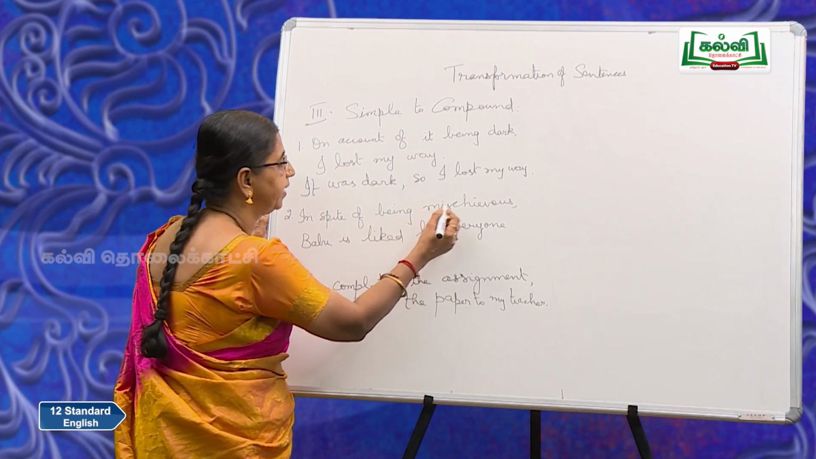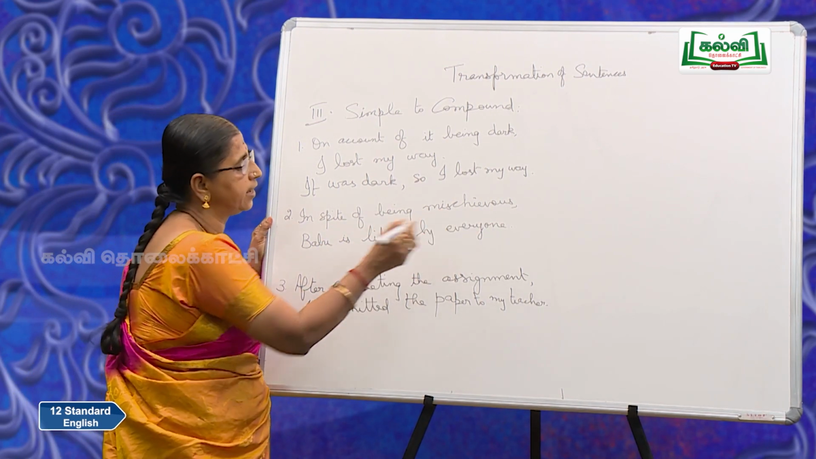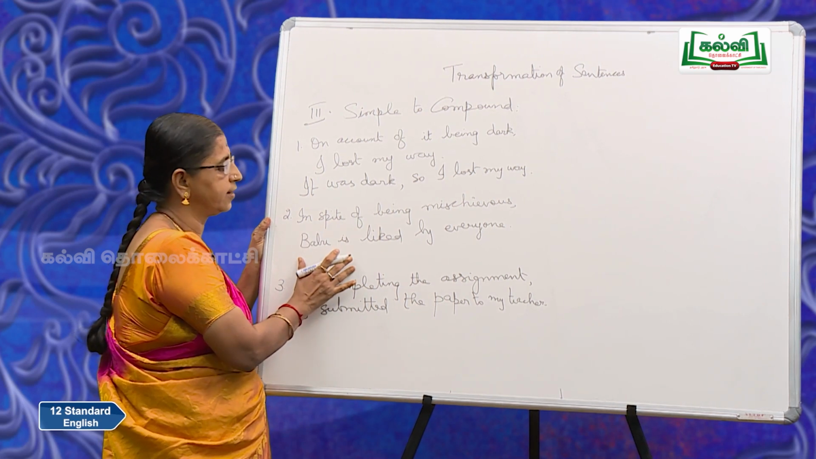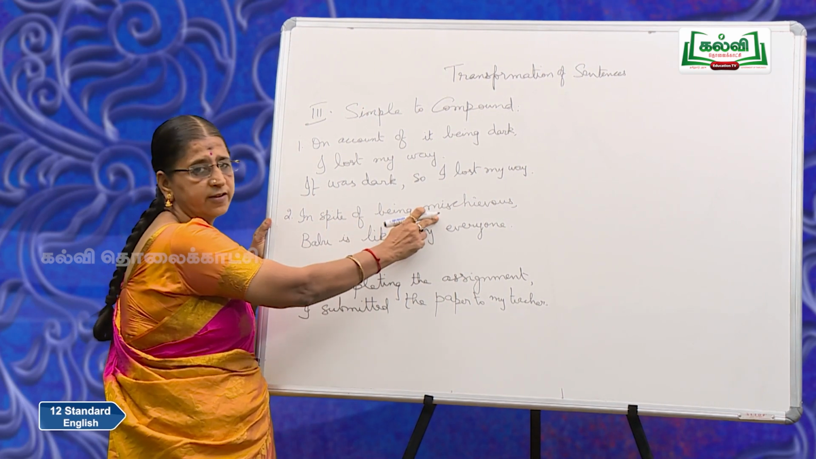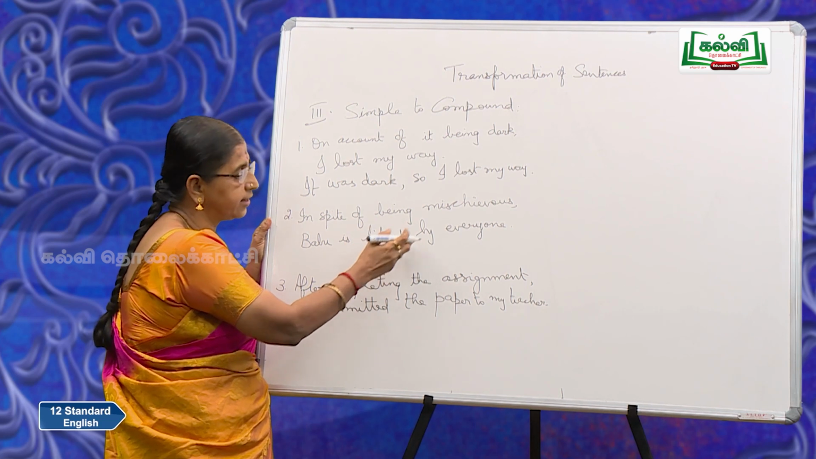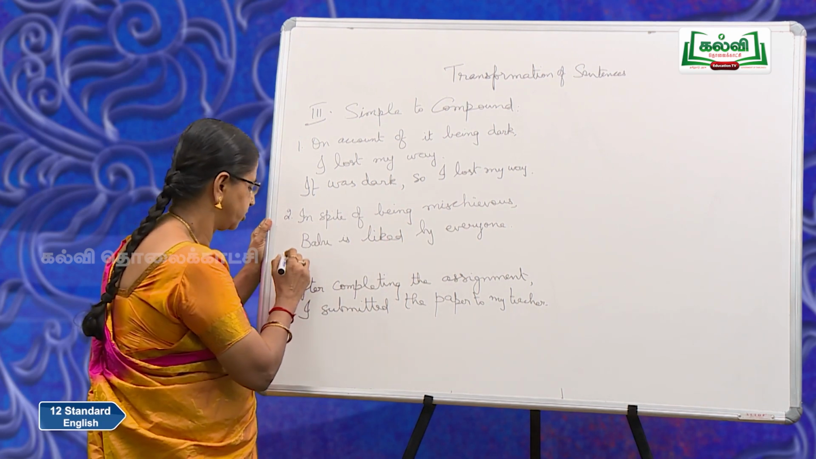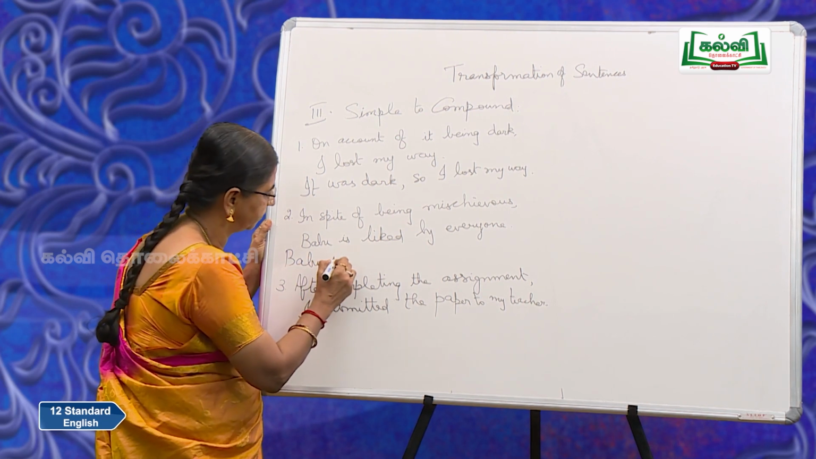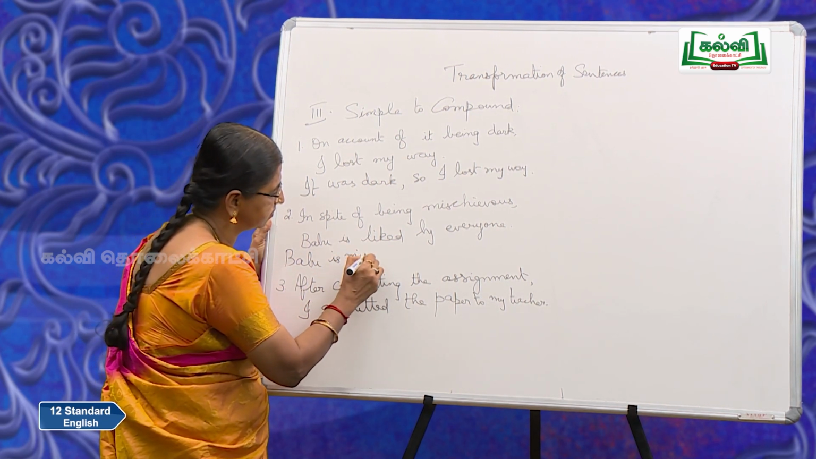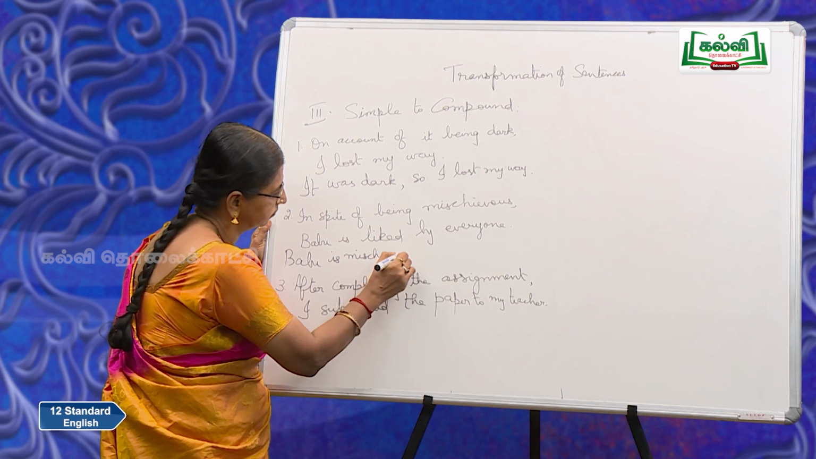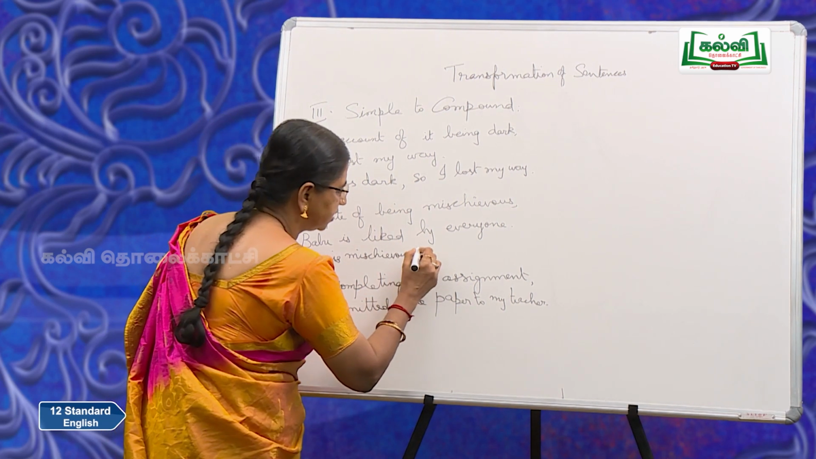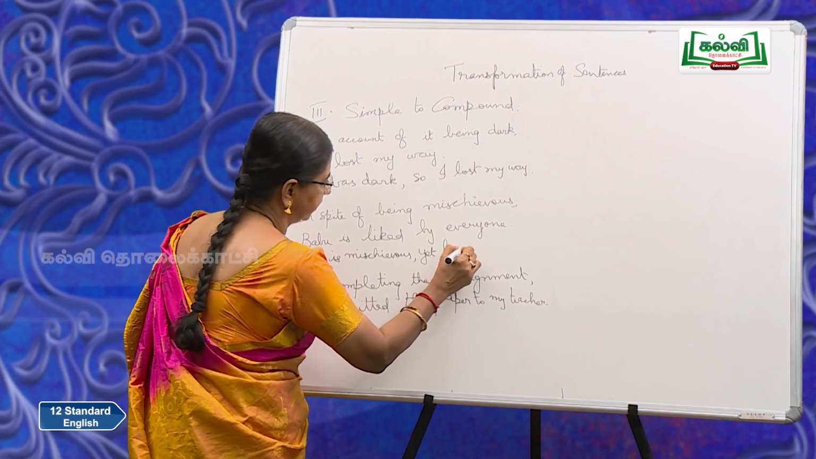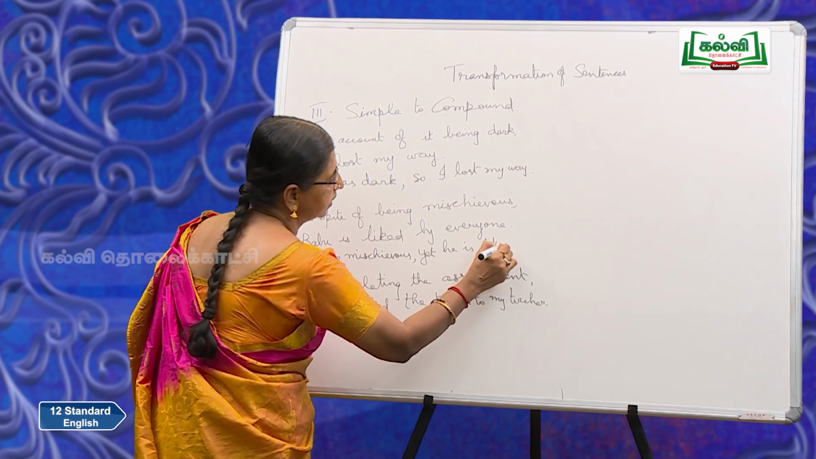In spite of being mischievous, Babu is liked by everyone. What is the meaning of this sentence? This boy is mischievous. Still or but or yet he is liked by everyone. So, just bring out the meaning, expand the meaning, that is all. Explain it and you get the answer. Babu is mischievous, still or yet he is liked by everyone.